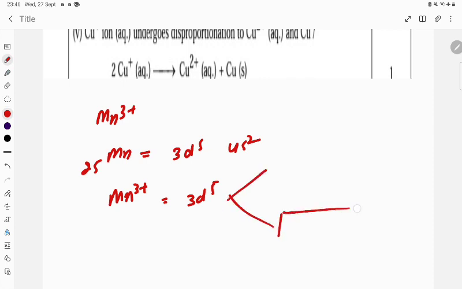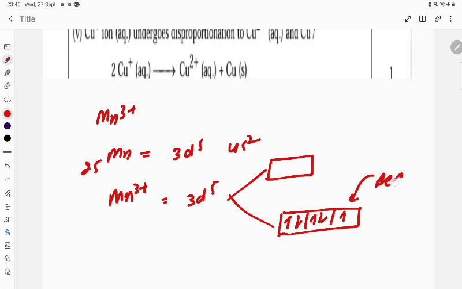If you see, student, here it acts as an oxidizing agent. How can it act as an oxidizing agent? See, 1 2 3 4. It accepts one more electron. If it is an electron acceptor, it is the oxidizing agent and itself gets reduced. It requires one electron, that is why.